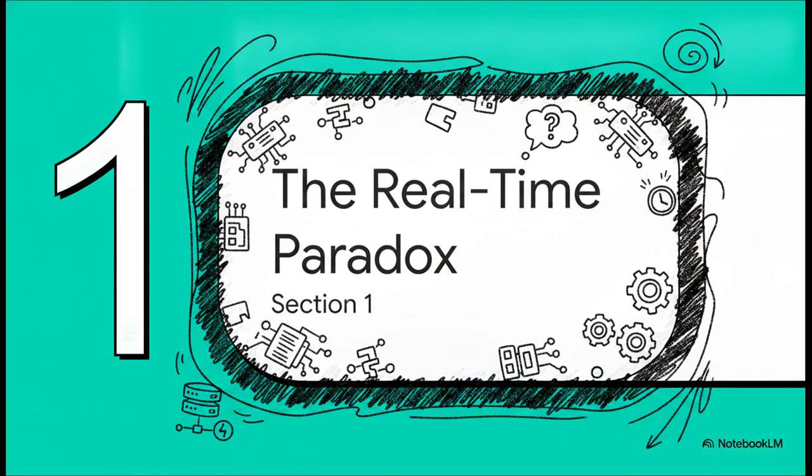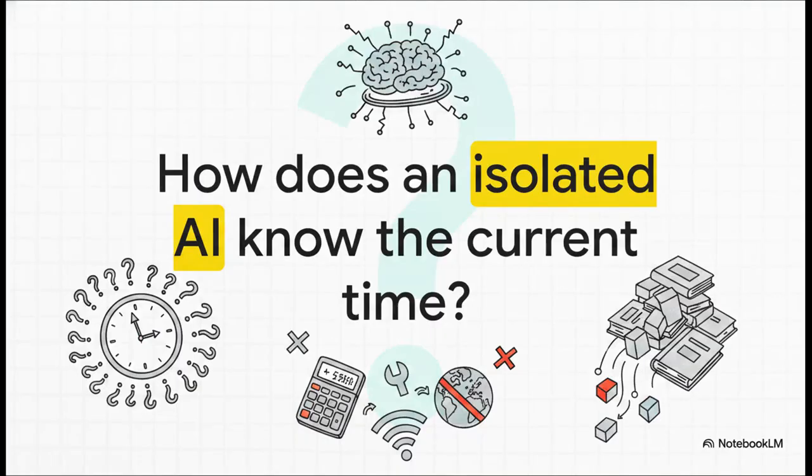Section 1. The real-time paradox. To really appreciate the genius behind function calling, we've got to start with a massive limitation. We need to look at a language model as a completely isolated system. Think about this for a second. How does an isolated neural network know the current time? Well, by design, it doesn't. A language model doesn't have a built-in system clock. It definitely doesn't have a built-in calculator, and there's no direct internet connection to magically check live weather or stock prices. At its core, it is really just a massive web of mathematical weights trained on past data.